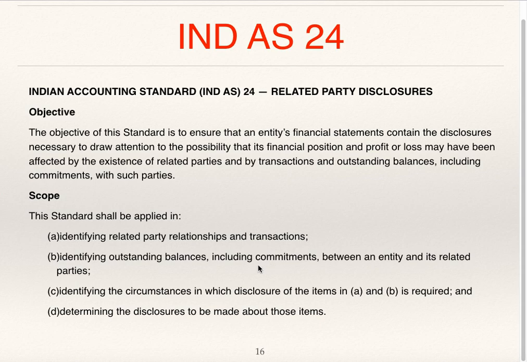So for this also, what are the circumstances is necessary to identify, and determining the disclosures to be made about those items.